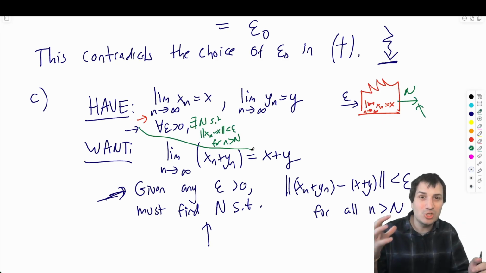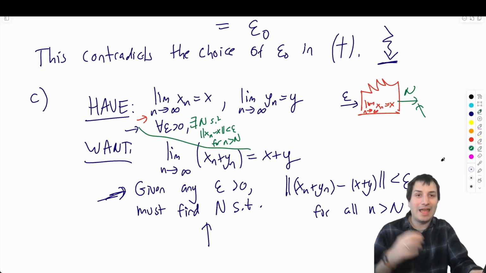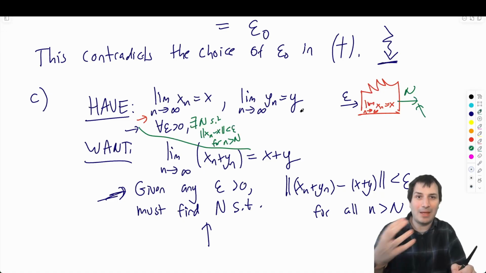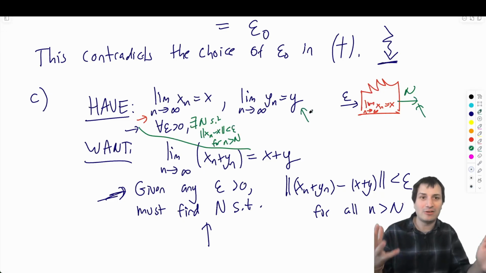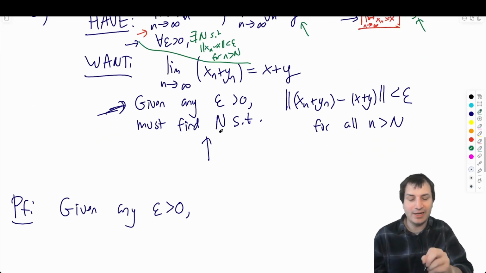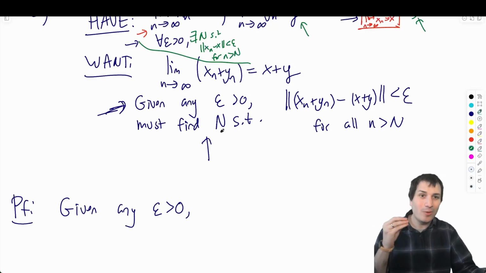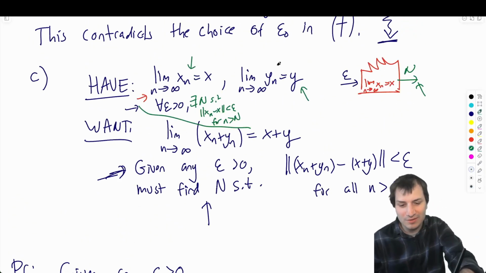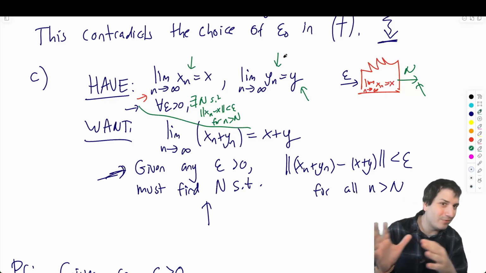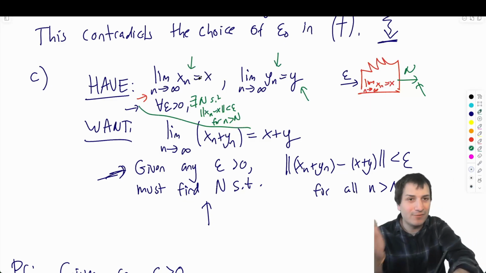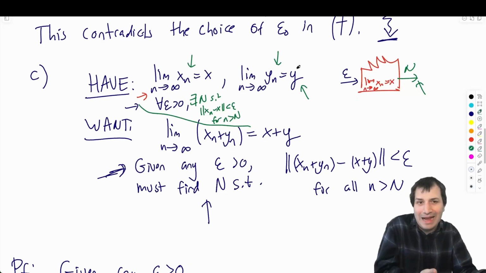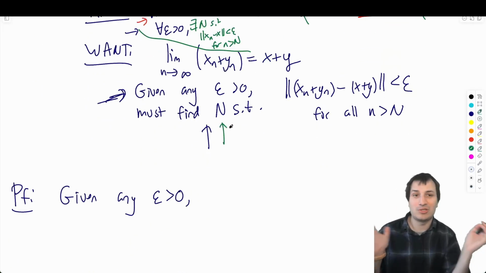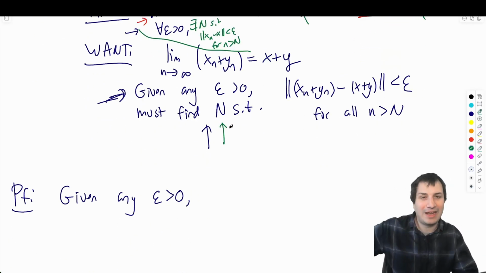So I have this machine that can make things within epsilon, and I have this machine that can make things within epsilon of y over here. That's another factory. And I have to use the machines to find capital N. So of course, the way the proof is going to go is I'm going to somehow feed something into this machine and this machine to get my N's. I'm going to have like an nx and an ny coming out of this one and that one. And then I'm going to combine those somehow to get the N that works over here. That's the only possible thing that could happen in this proof.